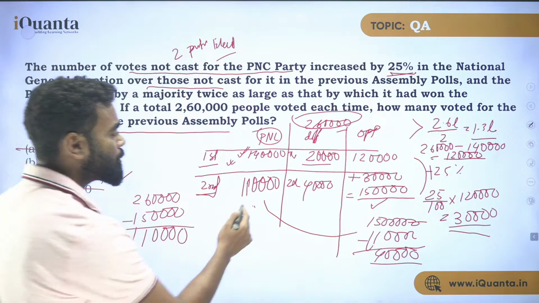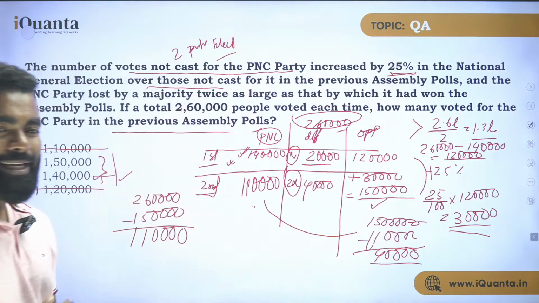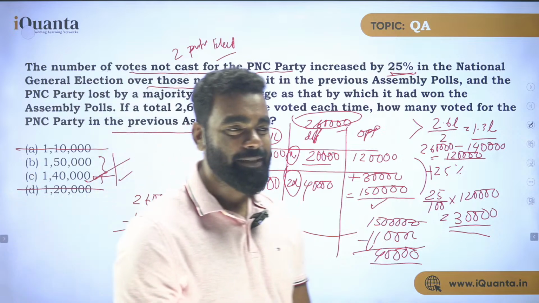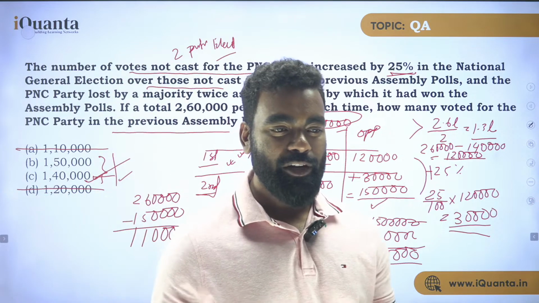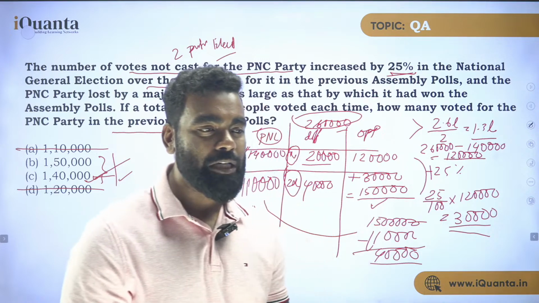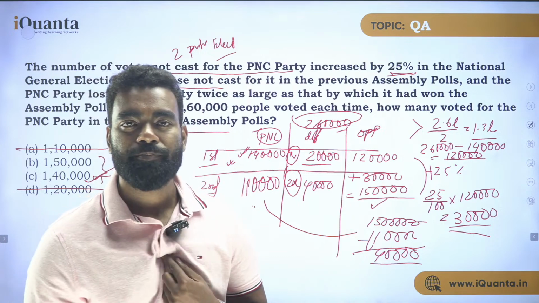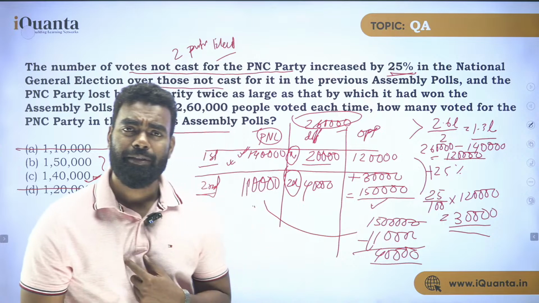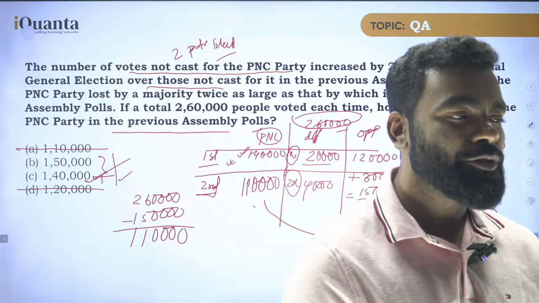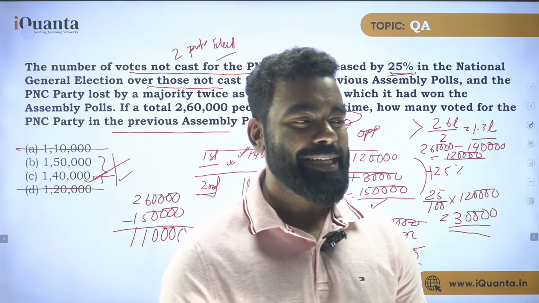So this is also according to the question: if PNC won by X votes, PNC lost by 2X votes. So everything is at par with the question. So what is your answer? Your answer is 1,40,000. Am I clear, everyone? I hope you have understood how exactly this question is solved. Is it clear? Any doubt? Just let me know. Have you understood this process entirely?